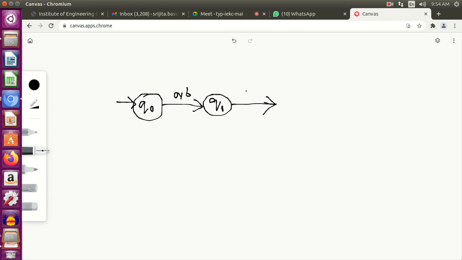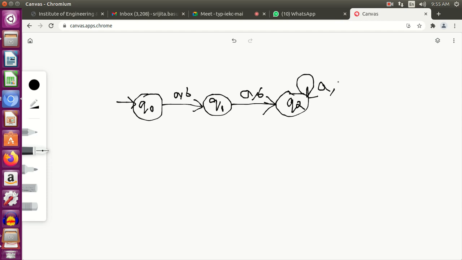Next we have a comma b. I move to q2, and for this one also I need to give a transition.